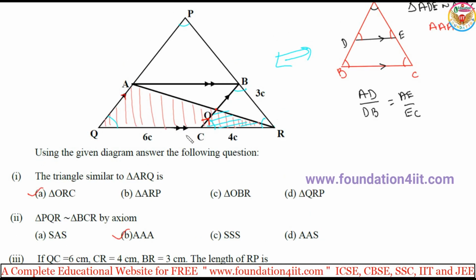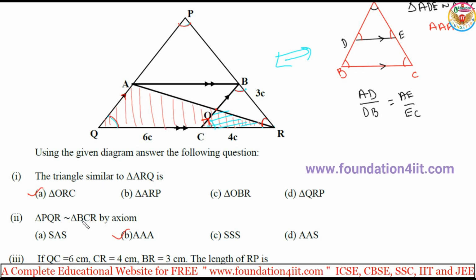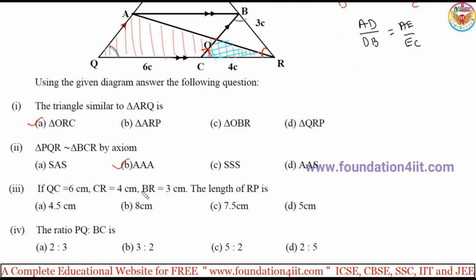Just notice PQR and BCR. R is the common angle for both triangles. Angle P in triangle PQR and angle B in triangle BCR, again angle Q from PQR and angle C from BCR are equal. So it's a triple A axiom, right?